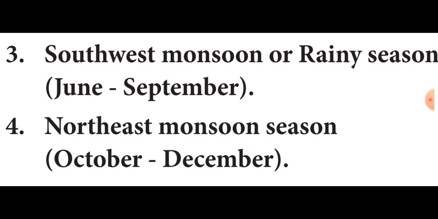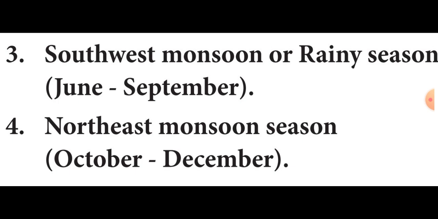And also, how did the monsoons originate? Some of the meteorologists gave a concept. According to their concept, the monsoon wind originates due to the seasonal migration of planetary winds and pressure belts following the position of the sun. Because of the sun's rays falling, the navigators found out the wind, the monsoon wind.